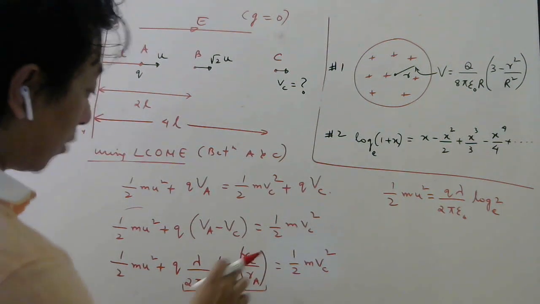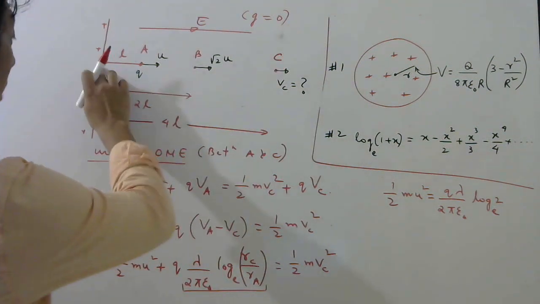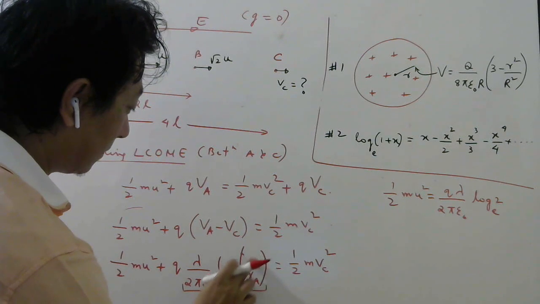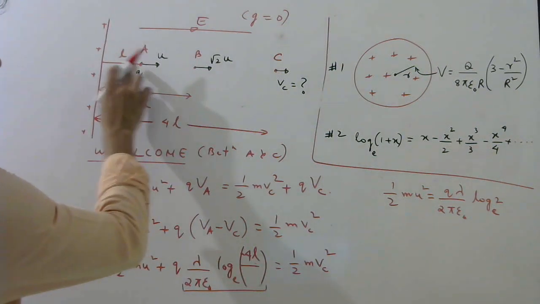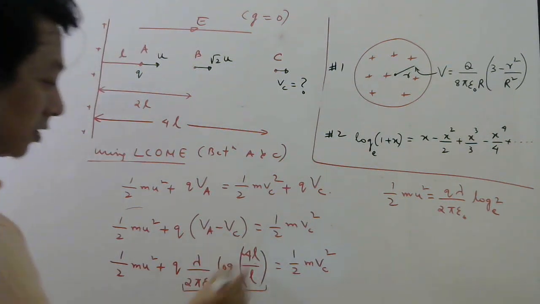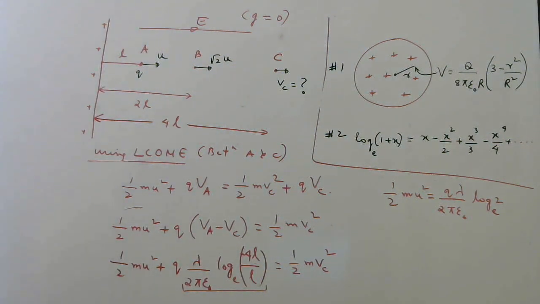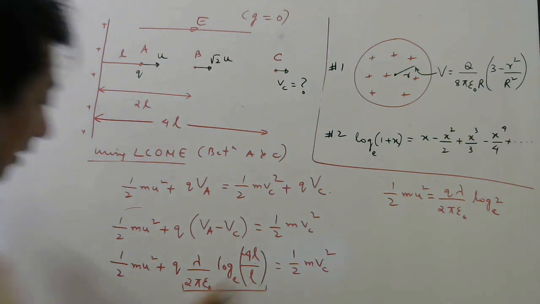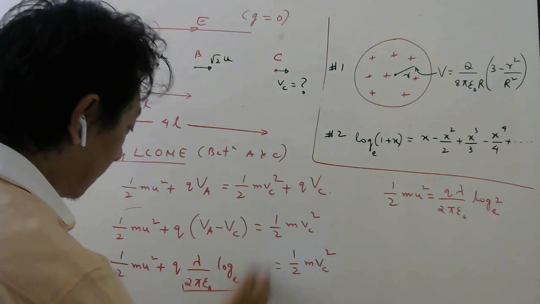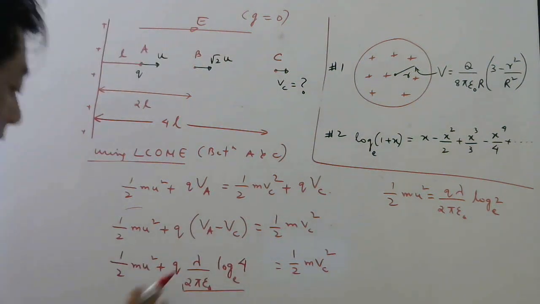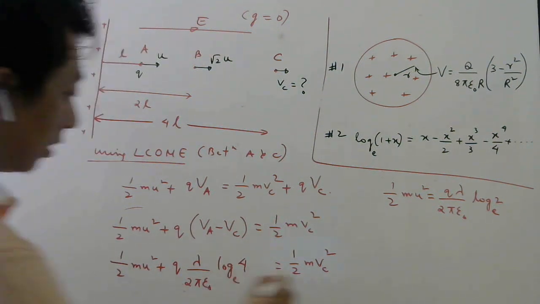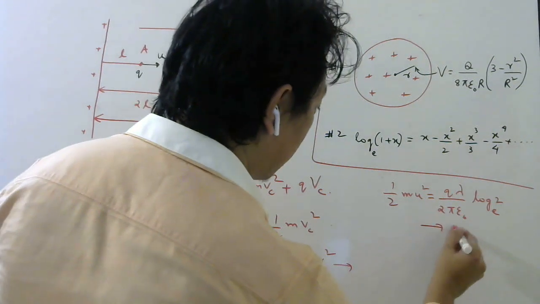Okay, students. So what is Rc? Distance of C from the wire, that is 4L. So this is 4L. And Ra is distance of A from the wire, which is L. So this is nothing but log 4. So in place of this, I can write log 4. Okay. Now, how do I now solve this equation? Let us call this equation 1 and this equation.